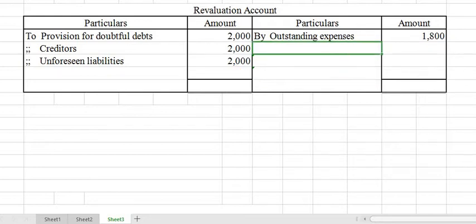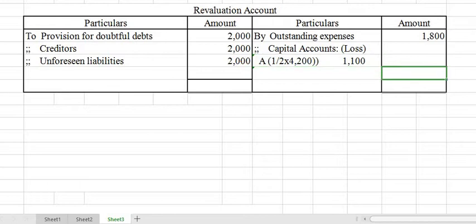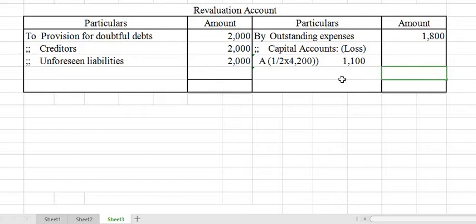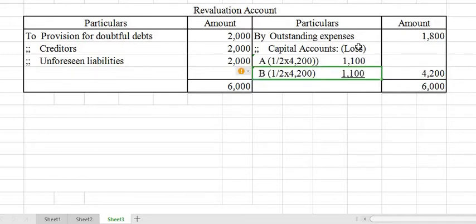We can write here capital accounts for sharing the loss. Total loss we have here is 4,200, so we can find the total amount, which is shifted to the credit side. For A it's half and for B the remaining half. Total 4,200. So that is the revaluation account.